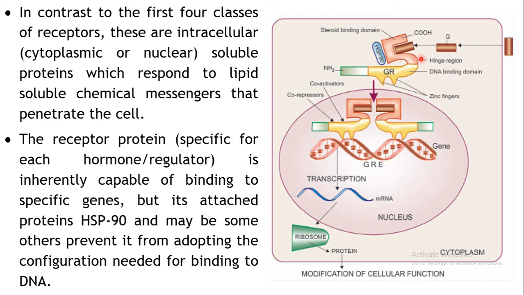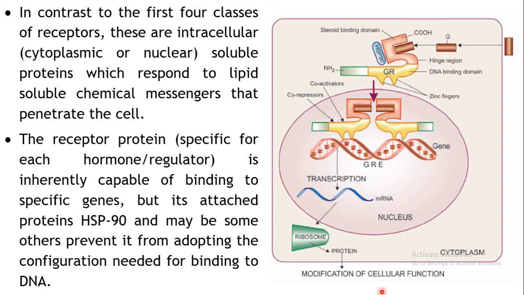Usually so far we have seen that the agonist binding site is located extracellularly, right? So your drug or your agonist will bind to your receptor extracellularly, and then that signal will be carried intracellular. Some intracellular conformational changes will take place, some signaling will be carried further internally. But this particular 5th type of receptor is quite different from all the other types, in that your drug has to cross the membrane and reach the cytoplasm for it to gain access to its receptor. That's the difference over here.